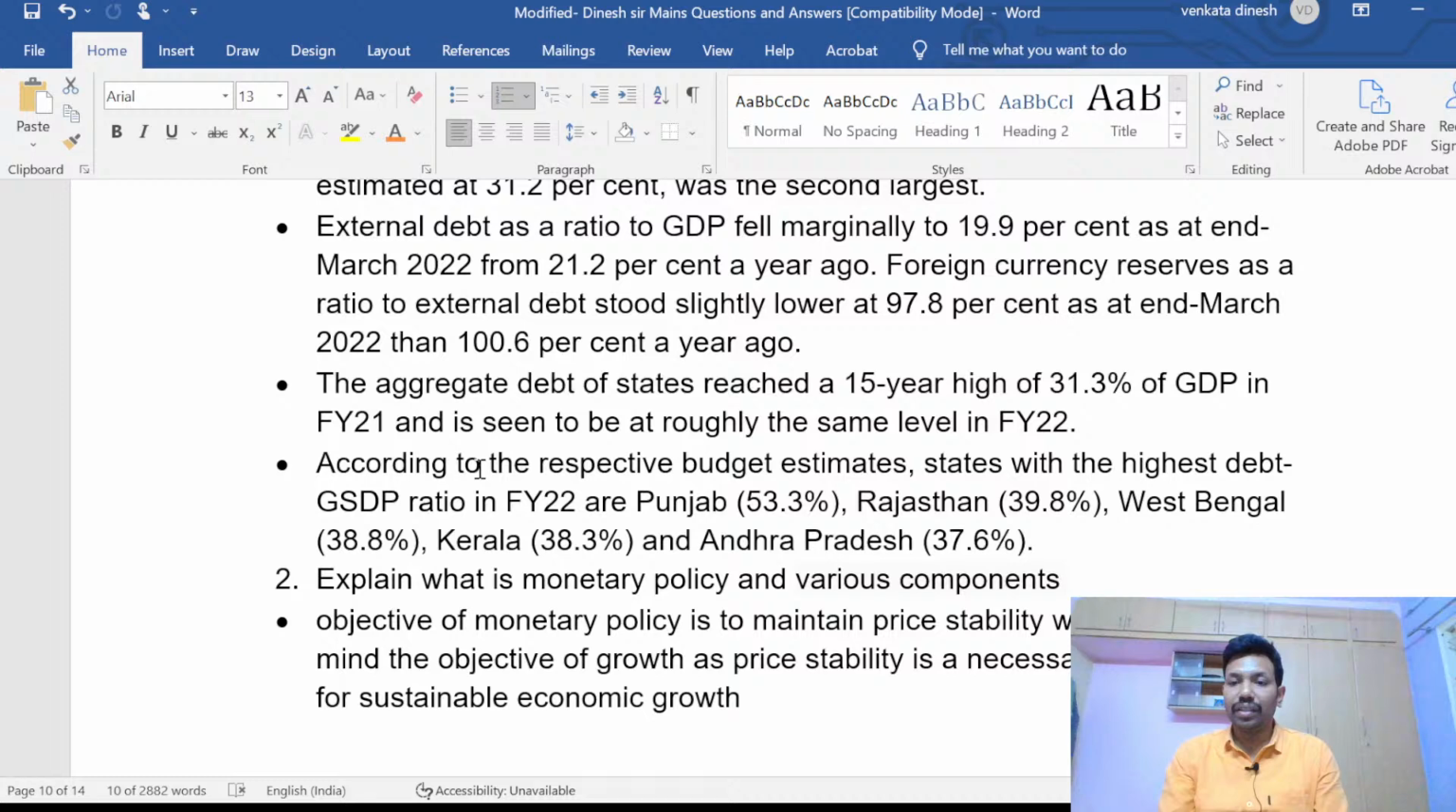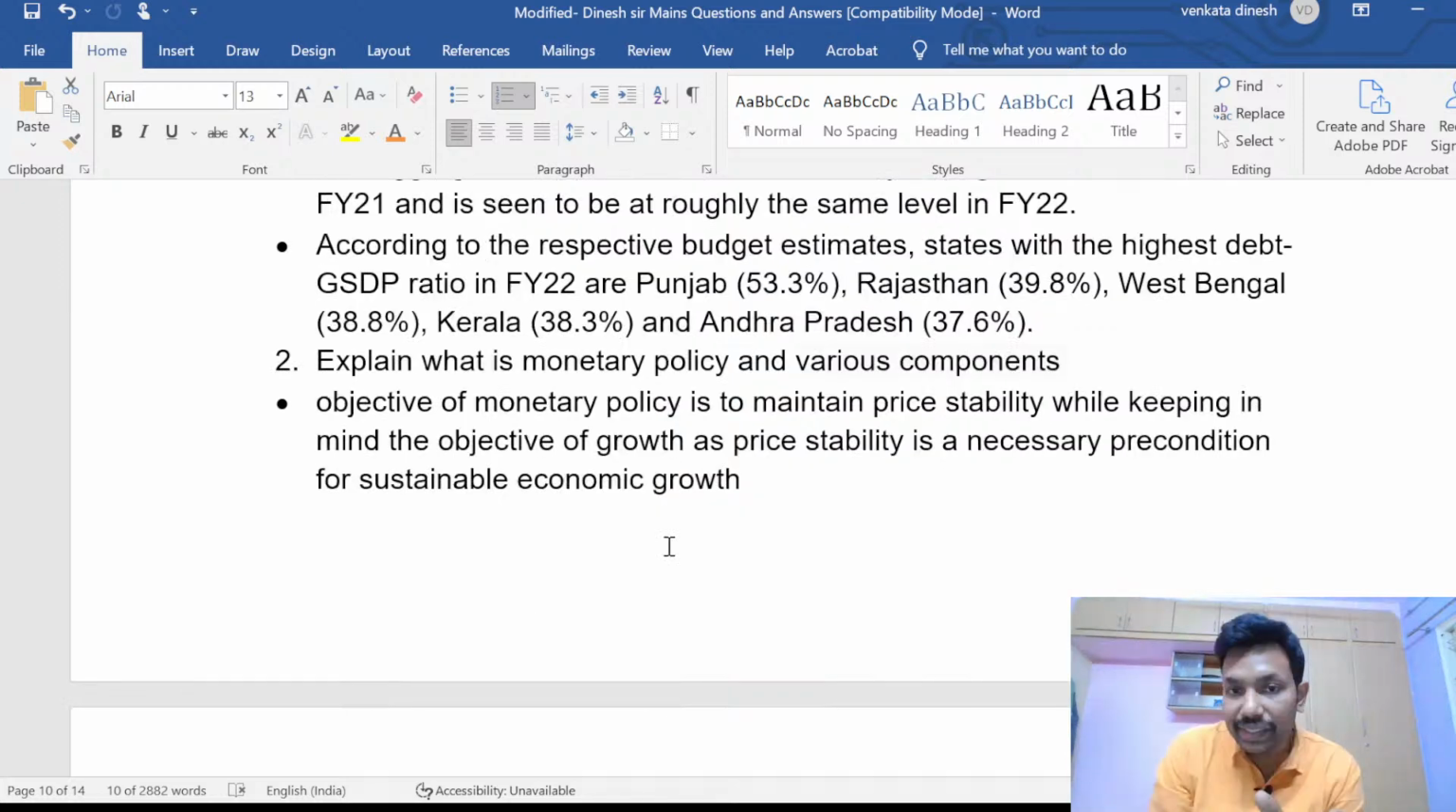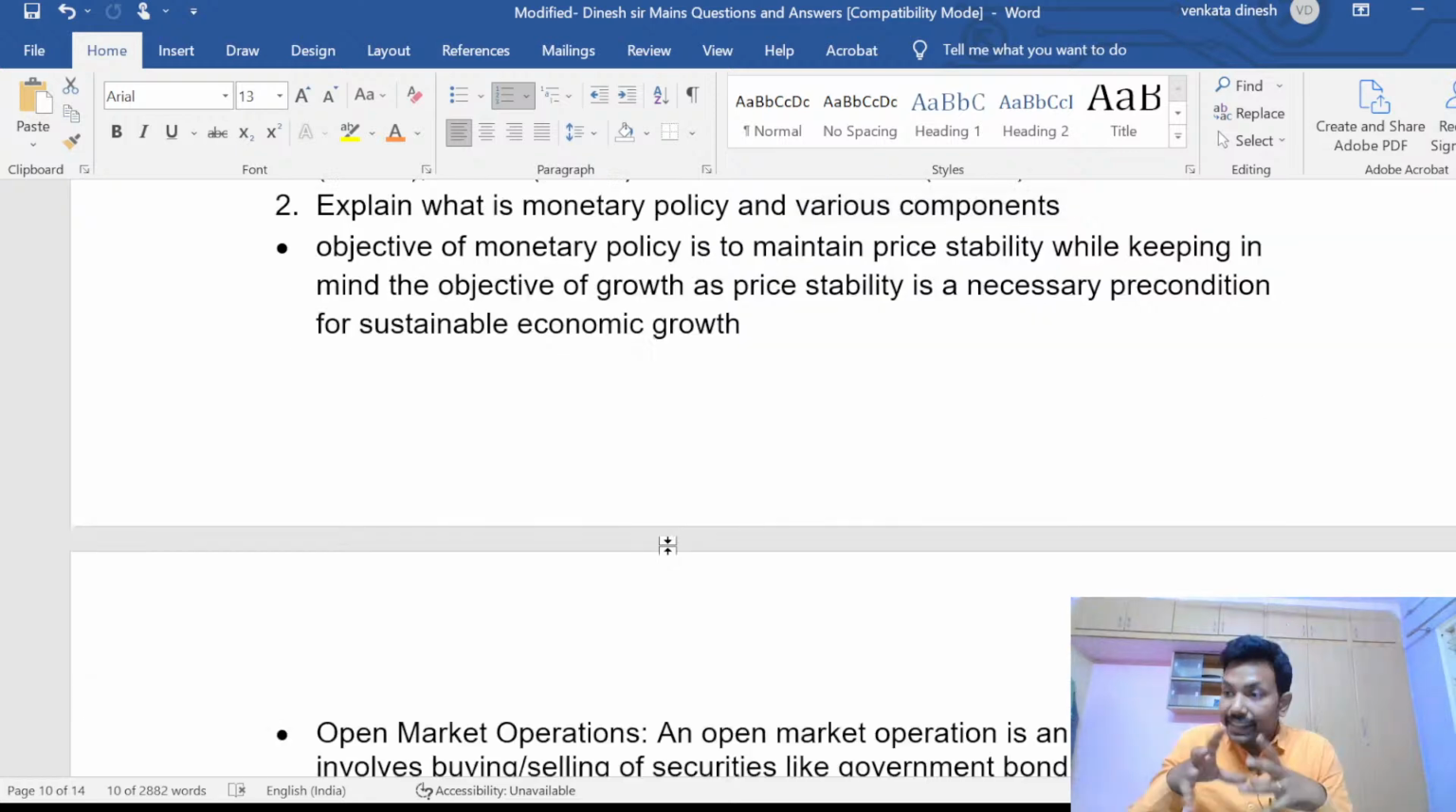Second point which is expected is explain what is monetary policy and various components. This is the second point of the question, right? So objective of monetary policy, what is monetary policy, how access to the monetary policy should be there. Simple logic here. We have fiscal policy, monetary policy. Monetary, money is there. Fiscal policy, financial is there. Simple logic. I have money, I have financial security.